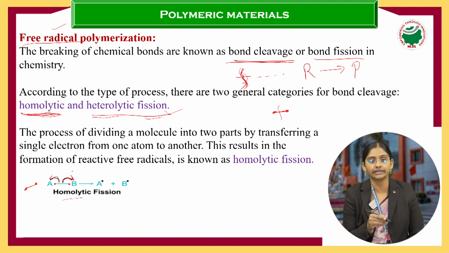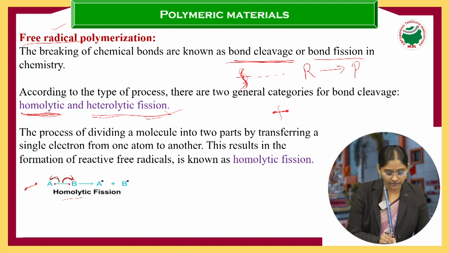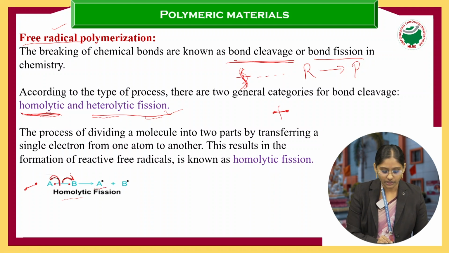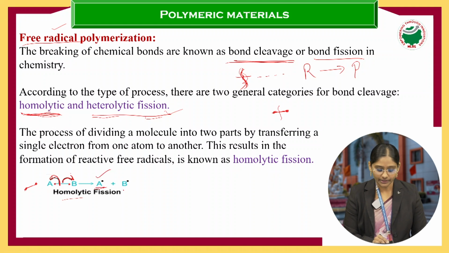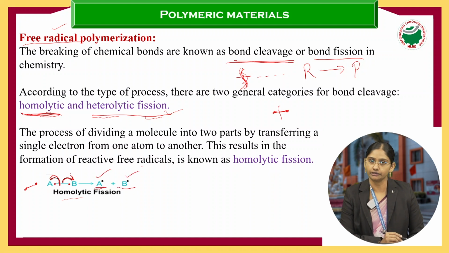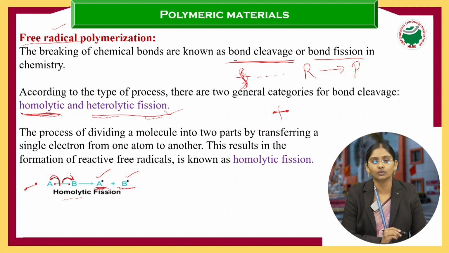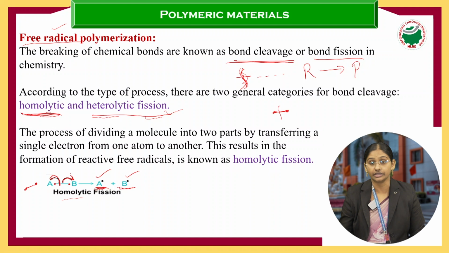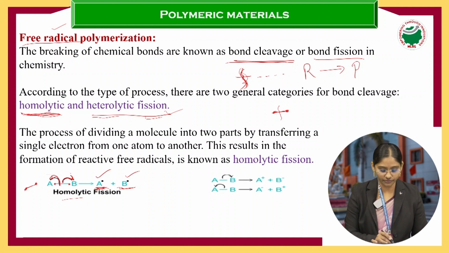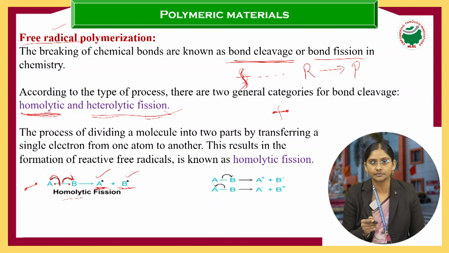A will get one electron and B will get one more electron. These are called free radicals. These are very reactive. So when equal sharing of electrons takes place, it is called a homolytic fission.